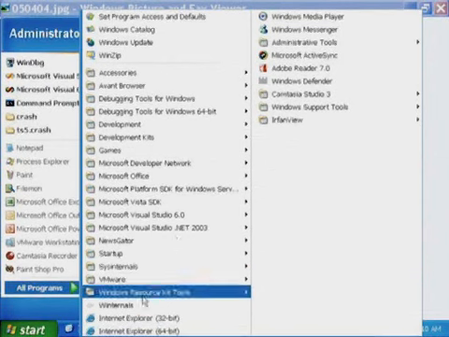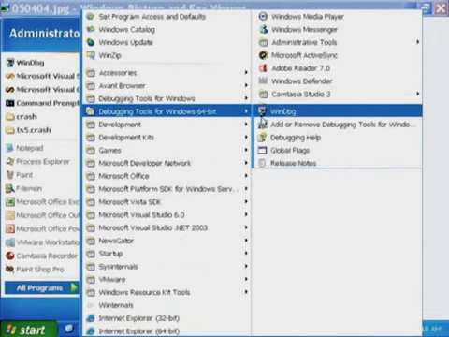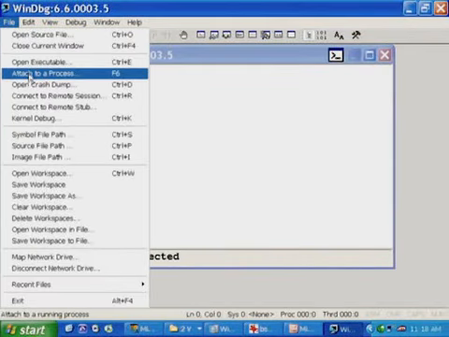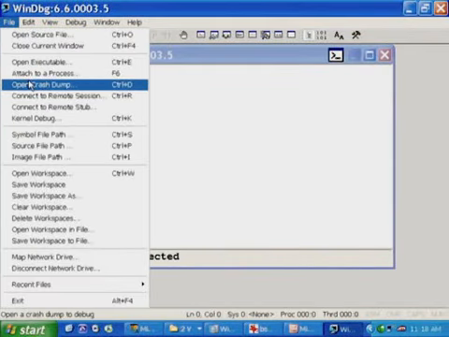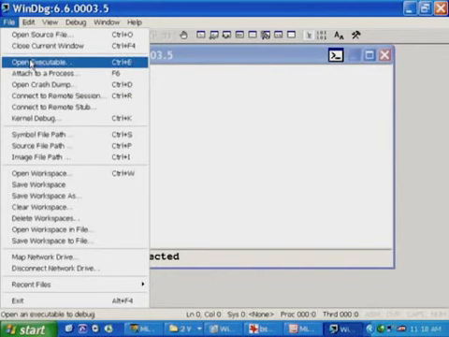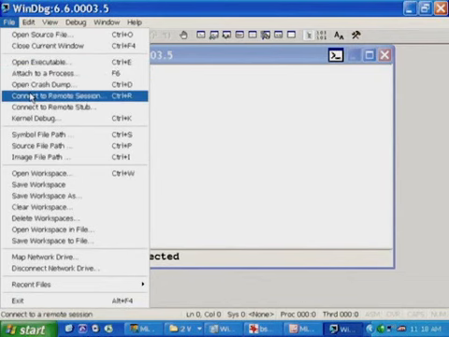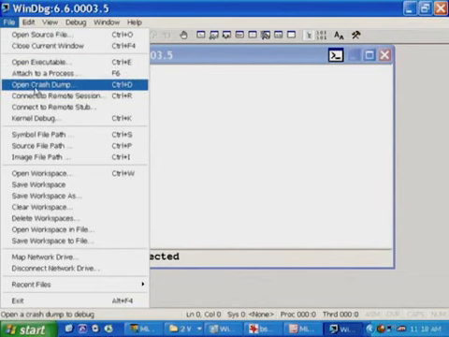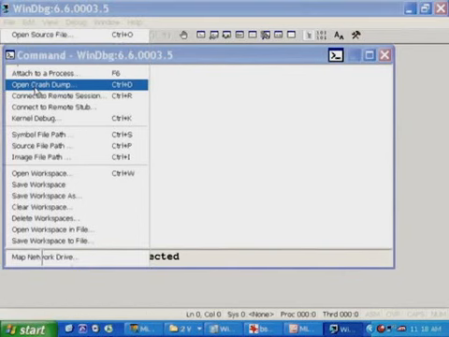And this is where you've got to pay close attention. So I'm going to go to All Programs, Debugging Tools for Windows 64-bit, WinDbg, File, here it gets tricky, Open Crash Dump. That is tricky, Mark, because really there's several open options. Right, there's Open Executable, Attach to a Process, Connect to a Remote Session. There's Open Source File on the top. File, right. So this is the hard part, would you say? This is the hardest part of the analysis, yes, right there. Making sure you've selected the right option in the File menu.